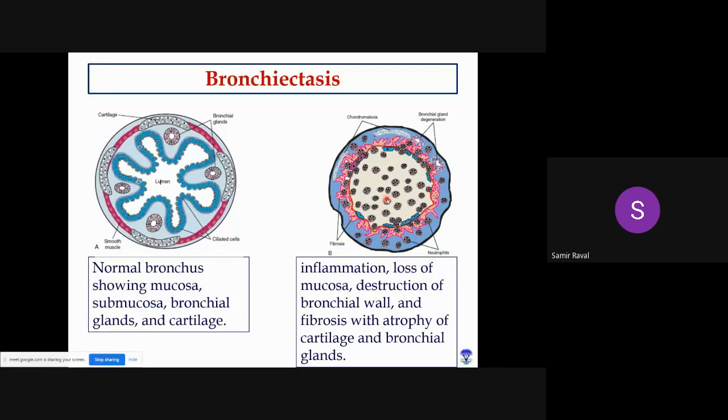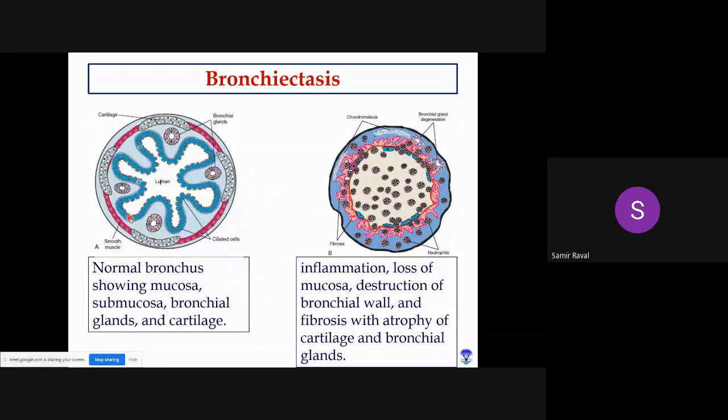These eosinophils, neutrophils and inflammatory cells will release some proteolytic enzymes like proteases, elastase and other metalloproteinase enzymes, and ultimately these enzymes will lead to destruction of epithelial cells as well as mucosal glands, and finally it will reach the smooth muscles as well as cartilage, and ultimately it will destroy all these muscles and cartilage. So ultimately what happens? There will be no strength available.